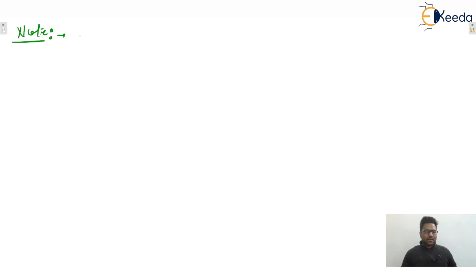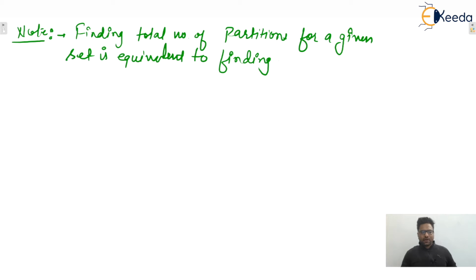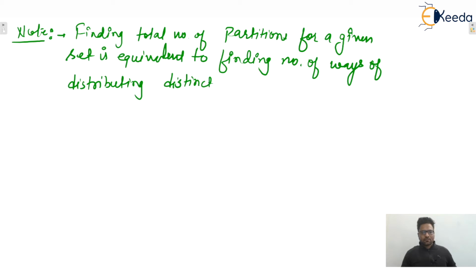So let us write one note. We can say that finding the total number of partitions for a given set is equivalent to finding the number of ways of distributing distinct objects among identical boxes.